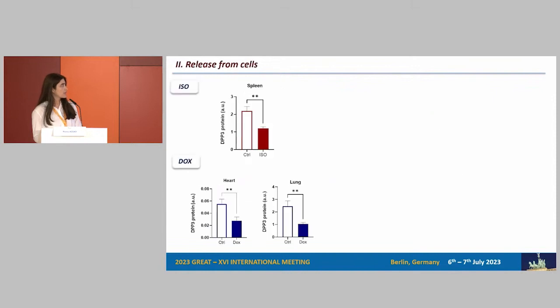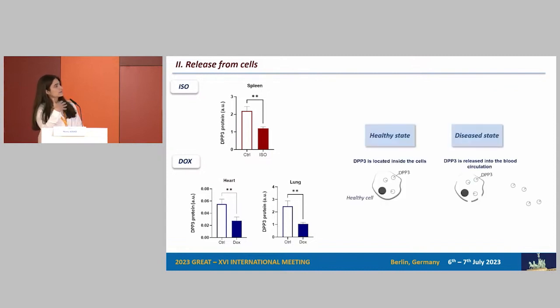However, on the other hand, we have seen some organs where there was a decrease in the expression of DPP3, which leads us to the second hypothesis, which is the release from tissues, meaning that this tissular decrease is because there had been a release into the circulation before. And when we think about release from cells, the first thing that comes to mind is cell death.